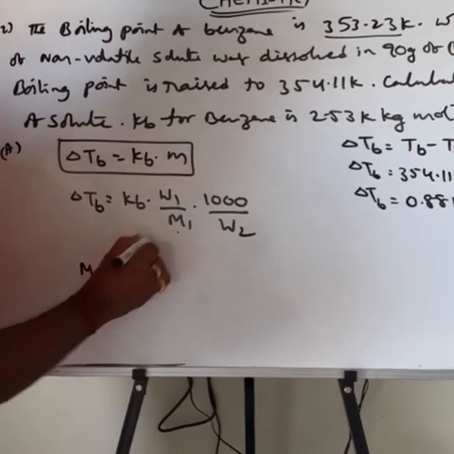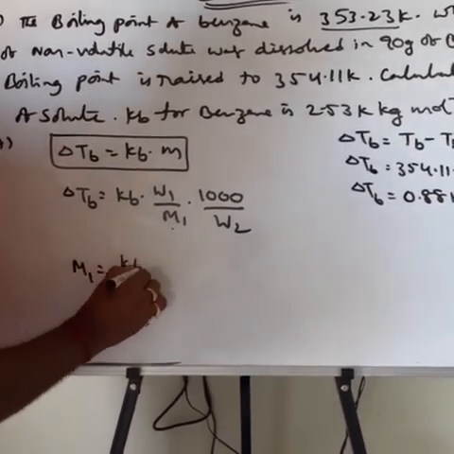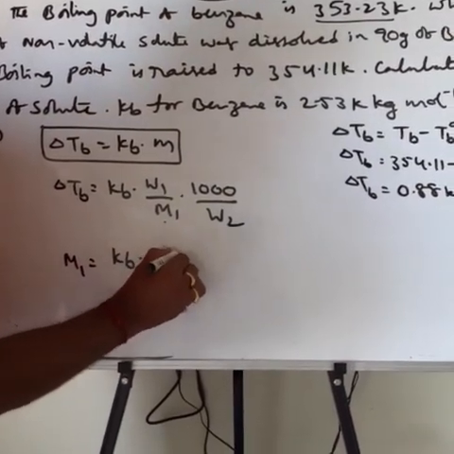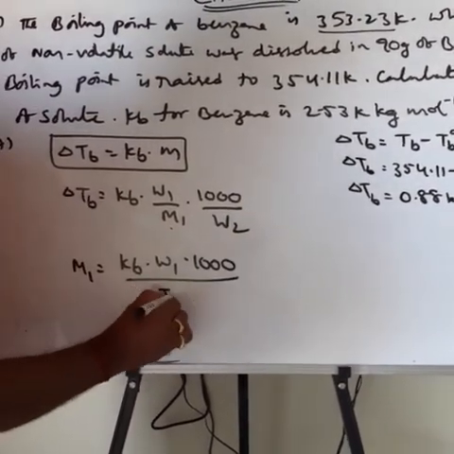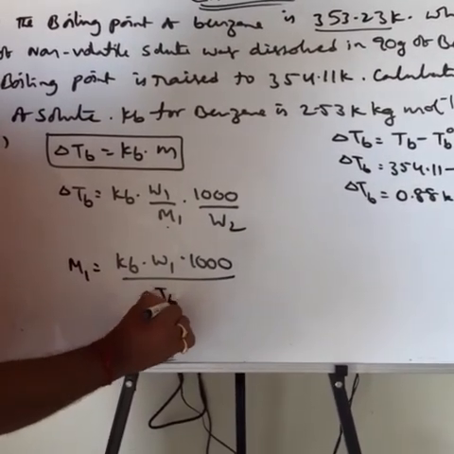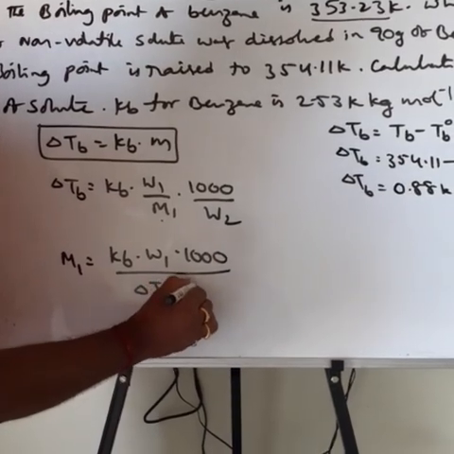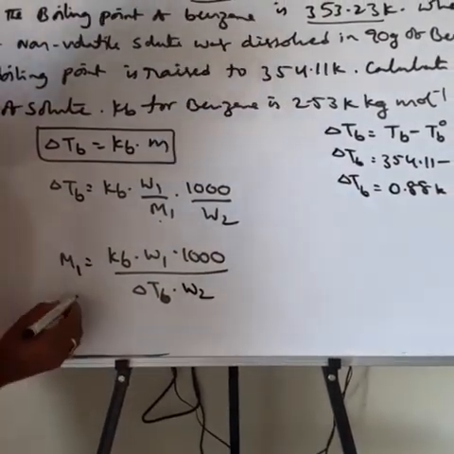Therefore M1 is equal to Kb into W1 into 1000 divided by delta Tb into W2.